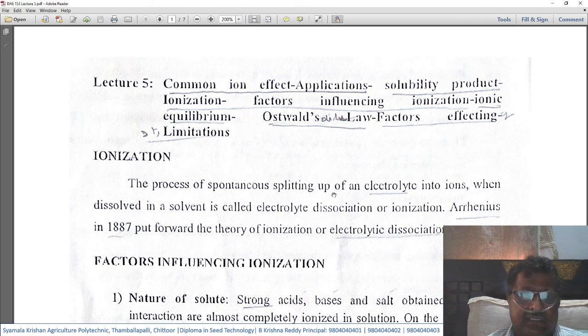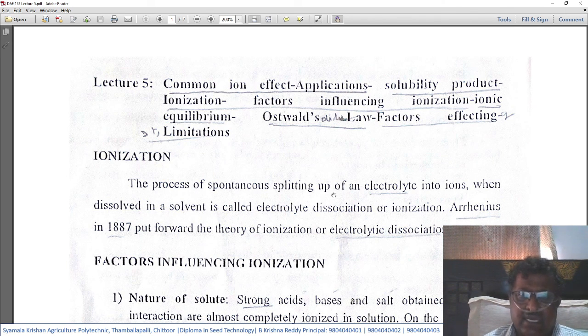To begin with, let us see what is ionization. The process of spontaneous splitting of an electrolyte into ions when dissolved in a solvent is called electrolyte dissociation or ionization.